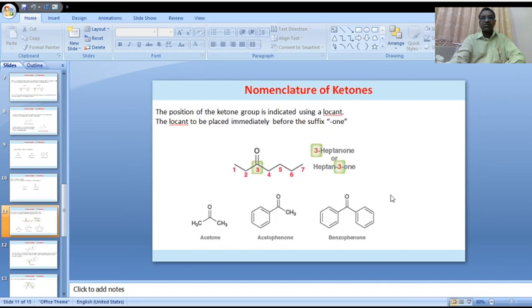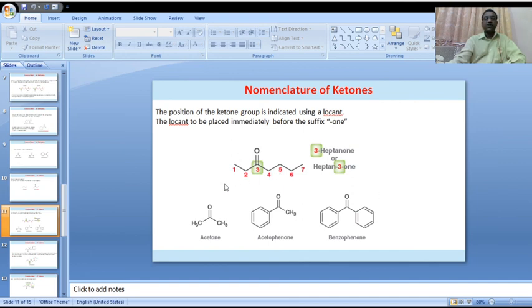Different compounds are there. Here, the position of the ketone group is indicated using a locant. The locant is placed immediately before the suffix "one".